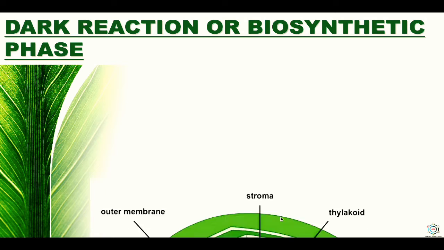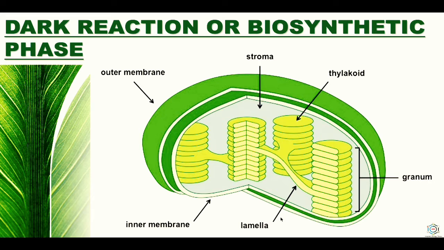So, what is the dark reaction? Dark reaction or biosynthetic phase occurs in the stroma of chloroplast, where the products of light reaction, that means assimilatory power, are used to incorporate carbon from carbon dioxide into carbohydrate.